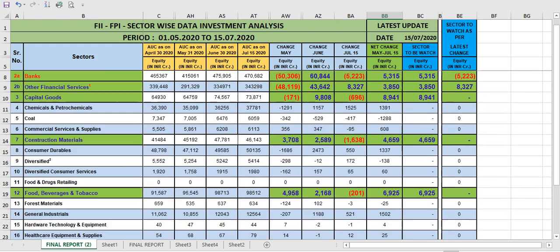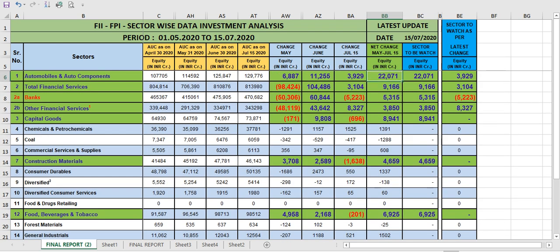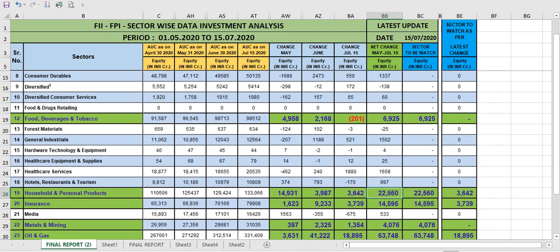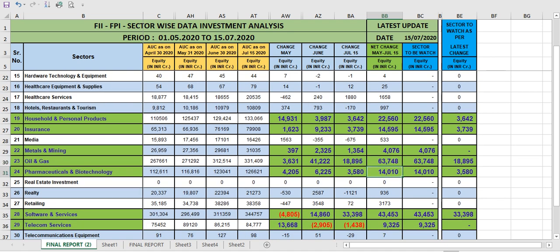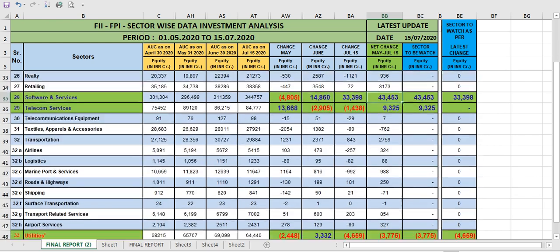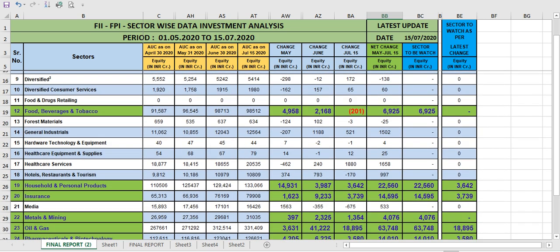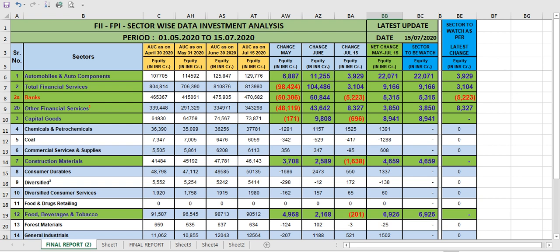Okay. Now what happened next? You can see auto sector 22,000. So out of this, you just have to identify the sector, and by this data I can say automobile, household, insurance, oil and gas, pharmaceutical, and software. These sectors are going to boom. Now we cannot keep 100% surety on how it will work, but I will show you how to do it.